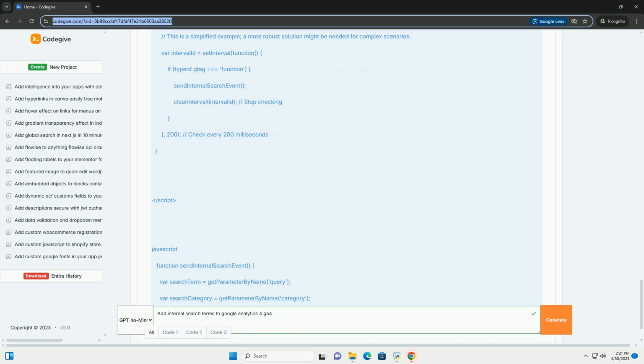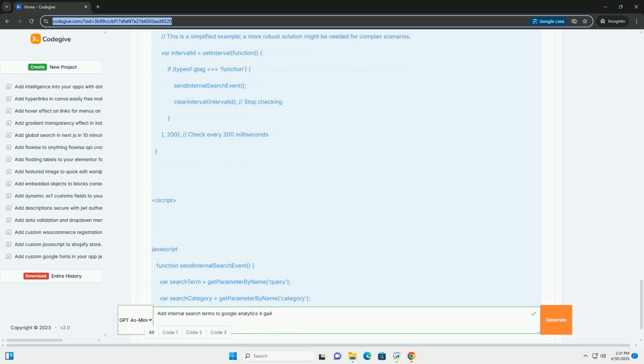Optional: dynamically populate search_results, the number of search results. This is more advanced, but highly valuable. You'll need some JavaScript to count the number of search results displayed on the page. This requires understanding your website's HTML structure. 1. Create a custom JavaScript variable.